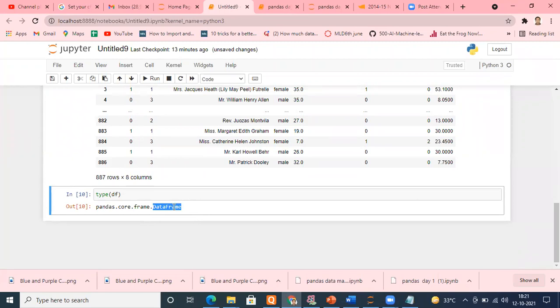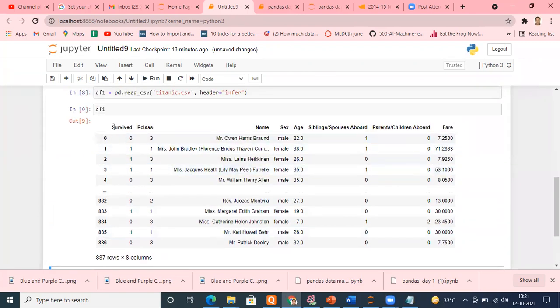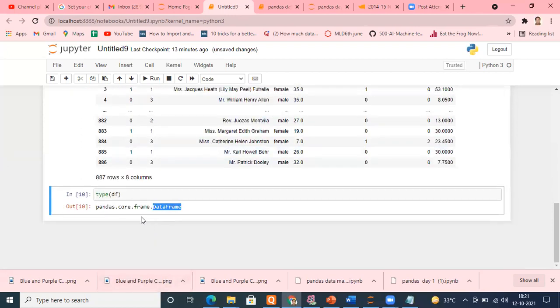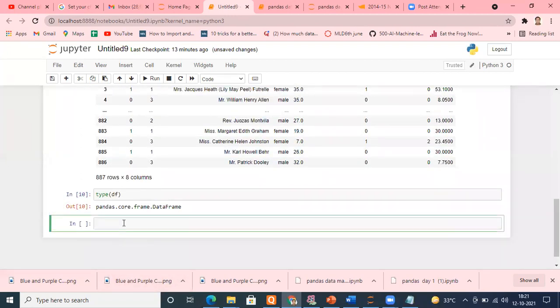Pandas supports two kinds of data structures. One is DataFrame, the second one is Series. We'll come to that in a few minutes. If we are considering the entire data here, it is known as a DataFrame. But suppose I type df and put a bracket, it's like an index.